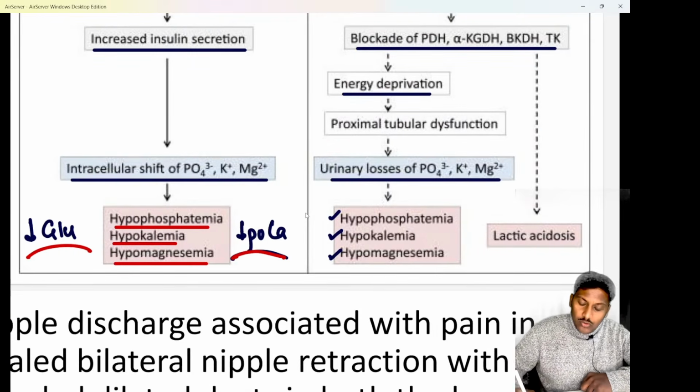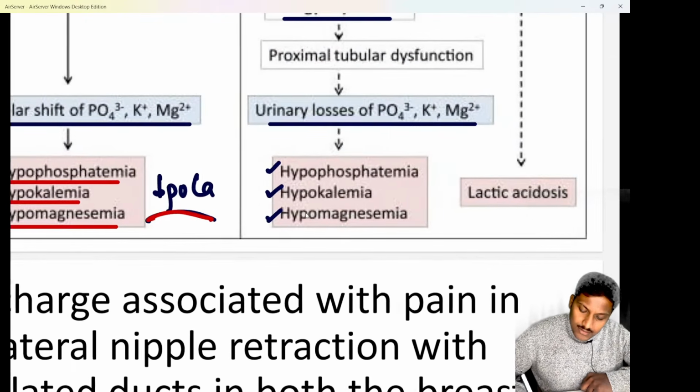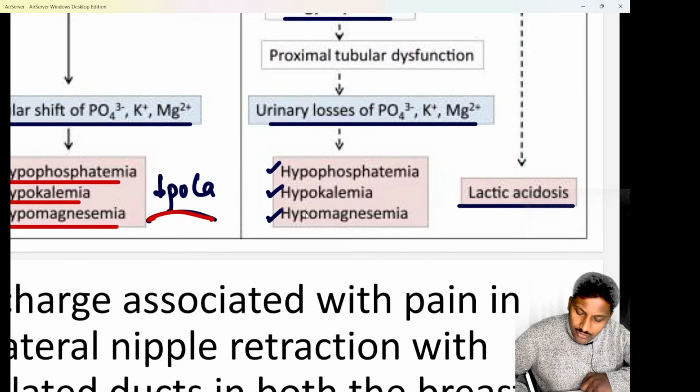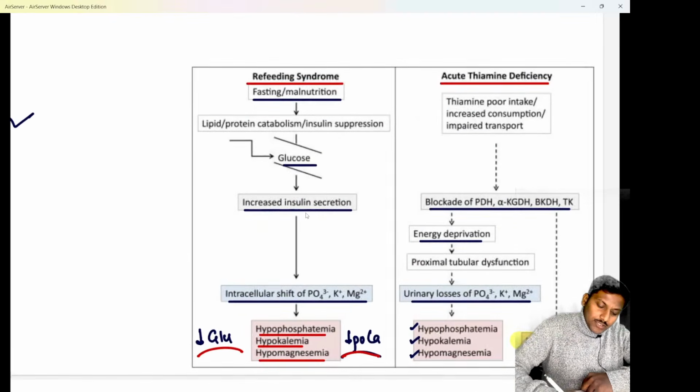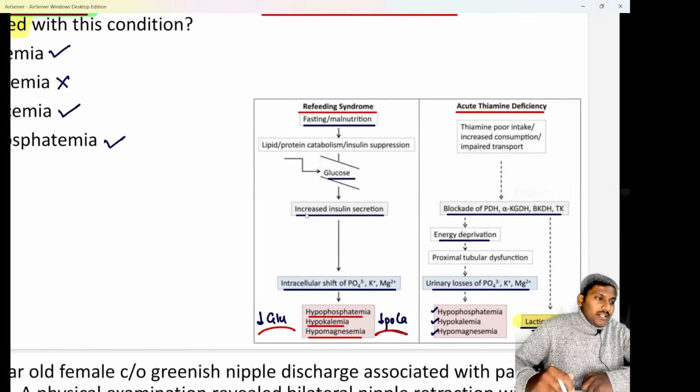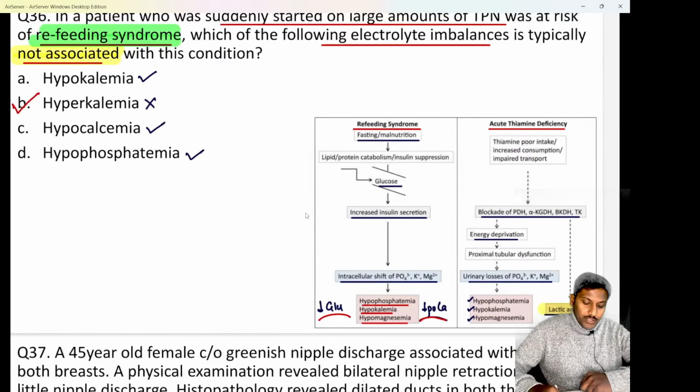Along with that, we know if there is no vitamin B1, what happens? The link reaction does not happen. So all the pyruvate is converted into lactate, and that's the reason why the patient will develop lactic acidosis. A recent question in the FMG exam: which vitamin deficiency is known to cause lactic acidosis? The answer is thiamine or vitamin B1 deficiency commonly causes lactic acidosis. Hopefully clear to all of you now.